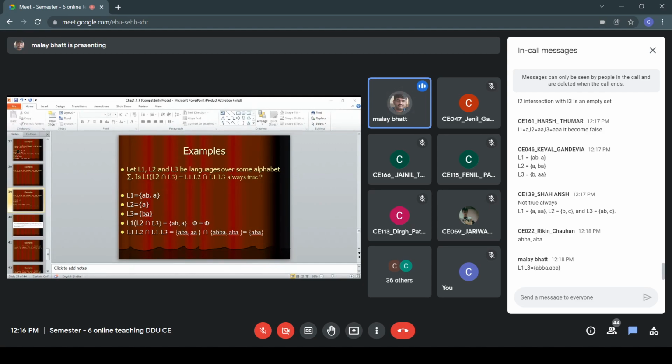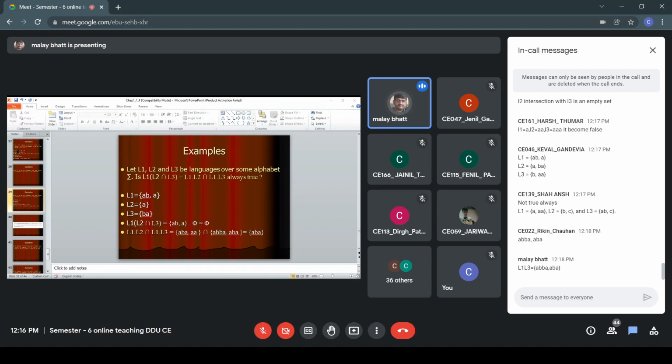But when we do L1 L2 concatenation, we are getting ABA, ABBA, AA, and ABA. So ABA is twice, so ABA, AA, and ABBA. And then L1 with L3: ABB, ABAA, AB, and A four times.